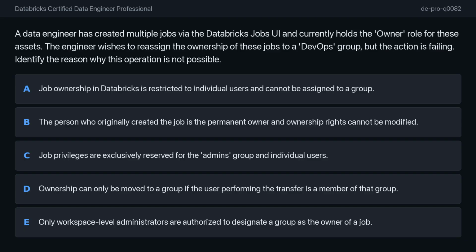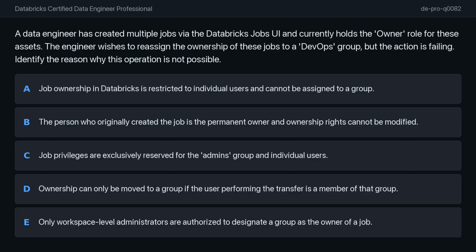Now, typically, once job creation has been completed, the owner is solely driven by access management. For example, a workspace-level administrator can add another team member to the workspace. That person can then be made the owner of the same job's resources. In Databricks jobs, licensing typically takes precedence over access management.